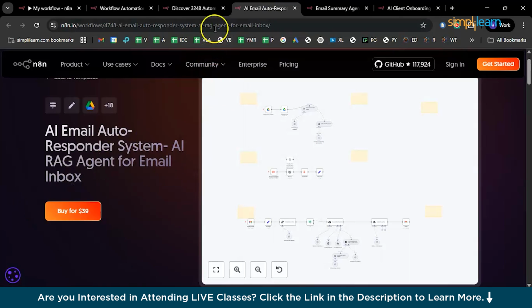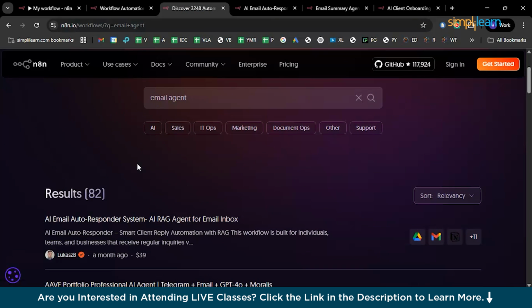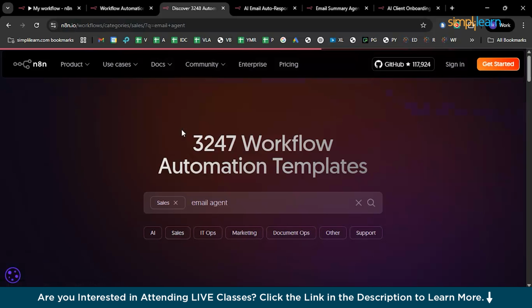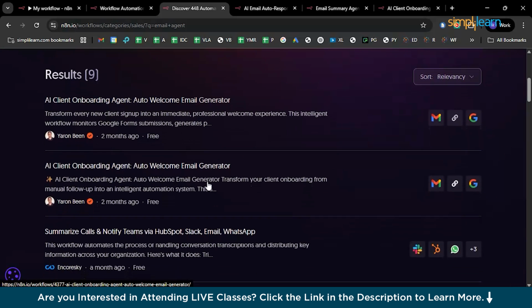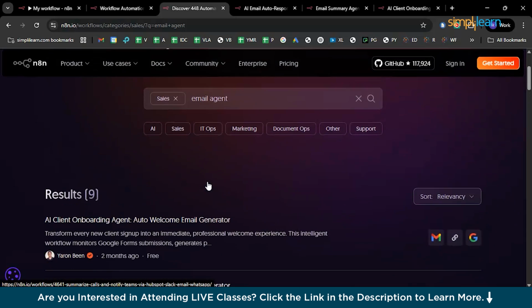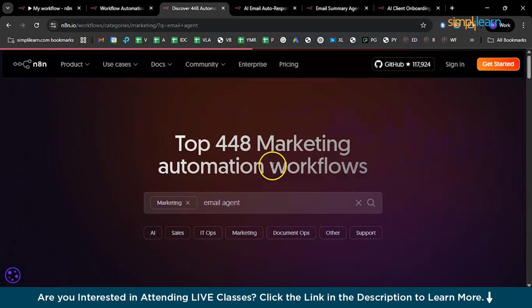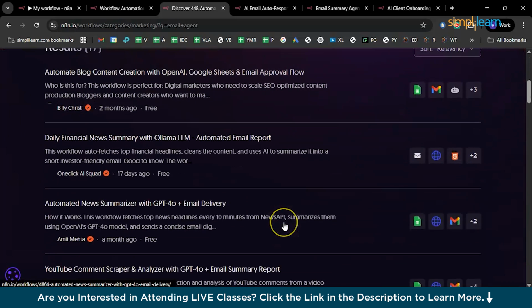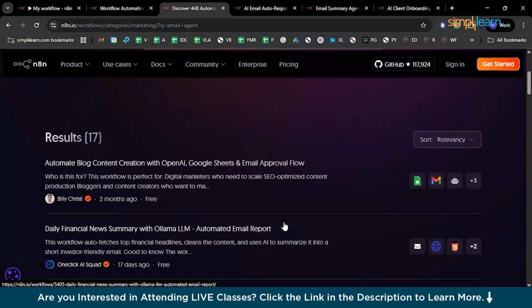You can either choose to buy, or if you want it free of cost, then you can select the ones which are totally free and just replicate them in your window. So here we have sales, IT ops, and support, a lot of them. So here you can see some results, client onboarding one, and summarize calls, etc. And if you're working with marketing, you can also have an agent for marketing purposes. So here, financial daily news, automated news summarizer, right?